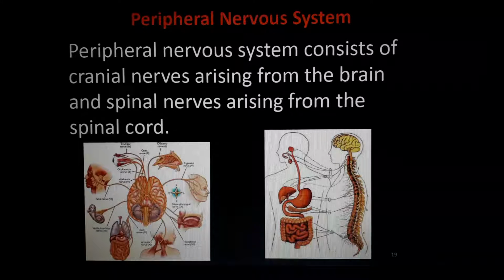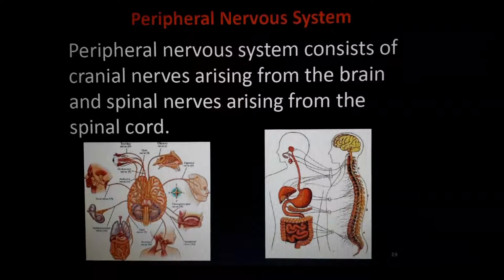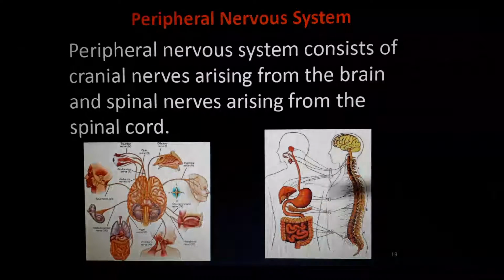Understand? It's nothing. Cranial, cran means something related to brain. Okay. Spinal nerves means nerves coming from the spinal cord. Understand? Directly some nerves are coming out from the brain. Those nerves are known as cranial nerves. Okay. Peripheral nervous system means 2 types of nerves are there. Cranial nerves and spinal nerves. See, these are the cranial nerves. These are the spinal nerves.